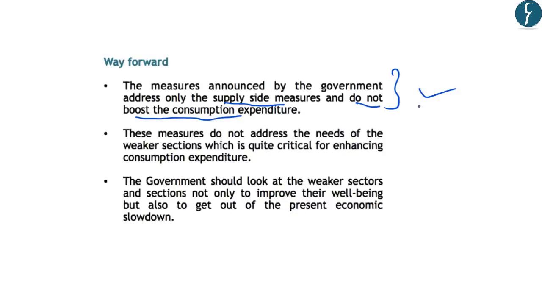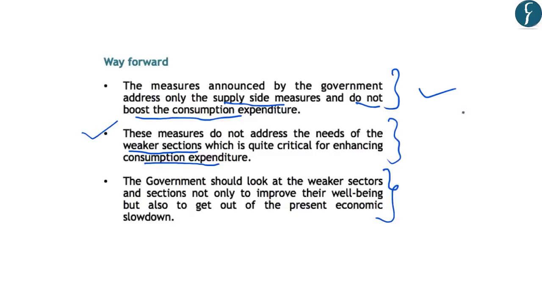And also, these recently announced government measures do not address the need of the weaker sections. And these weaker sections, which mainly reside in the rural areas, are mainly affected by the distress in the agricultural sector. And because of this, there has been lack of consumption expenditure or demand in rural India.